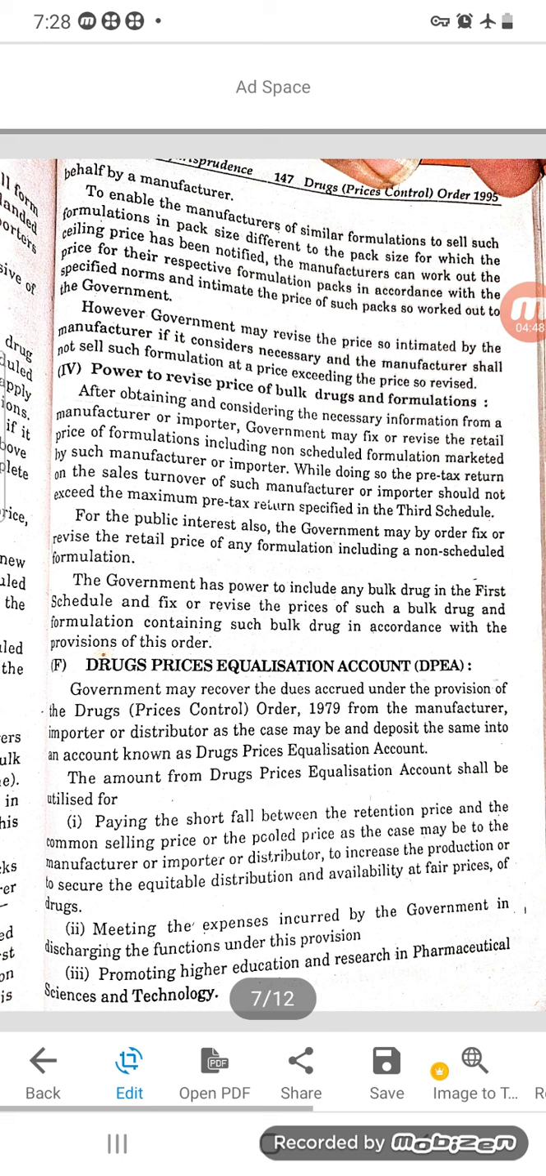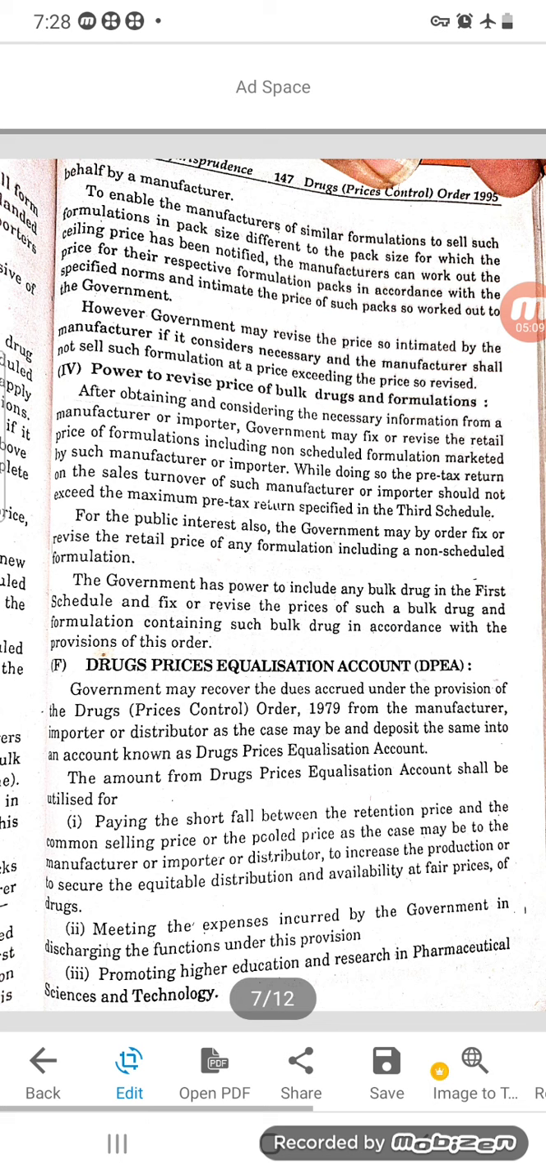However, the government may revise the price so intimated by the manufacturer if it considers necessary, and the manufacturer shall not sell such formulation at a price exceeding the price so revised. So if the ceiling price has to be revised by the government, it will revise, but the manufacturer should not sell the product at more than the ceiling price.